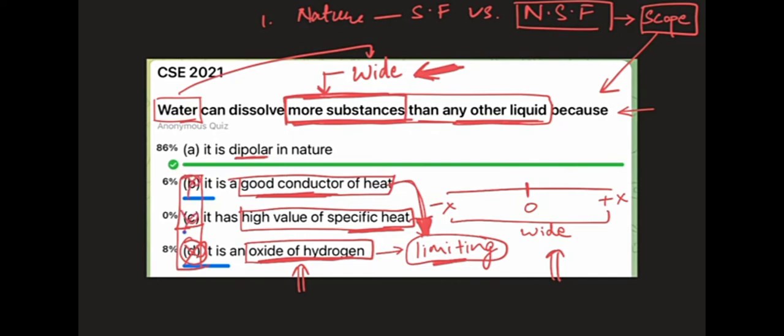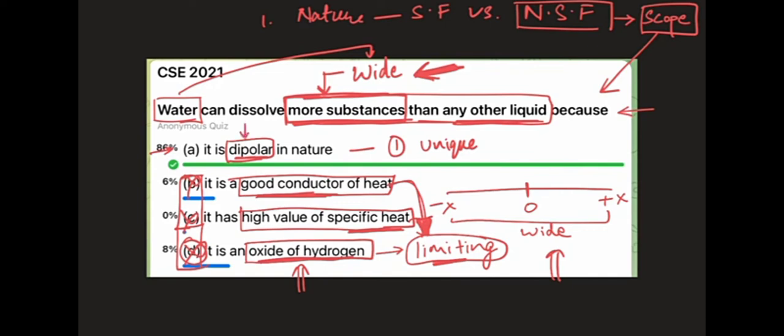these most likely will not be the answer. If we look at the alpha statement, it says water is dipolar in nature. So the first thing that it satisfies is it is talking about some unique property of water, some property which water intrinsically has, right? So water has got this dipolar nature. That is why it dissolves more substances than any other liquid. Seems fair. And also look at this word dipolar.